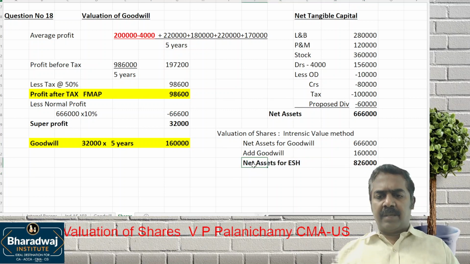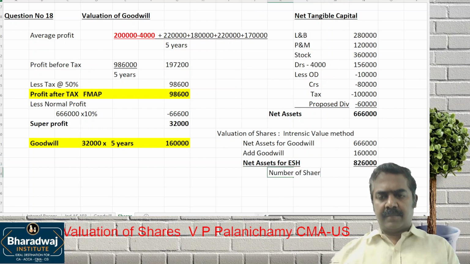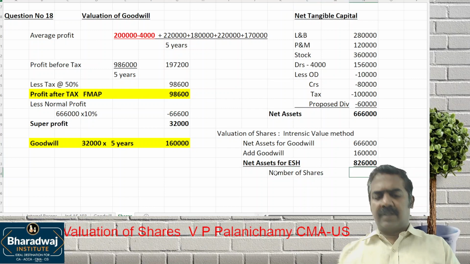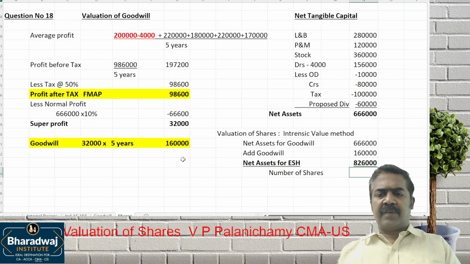This is divided by the number of shares. See how many equity shares there are: 6,000 shares of 100 each fully paid up.